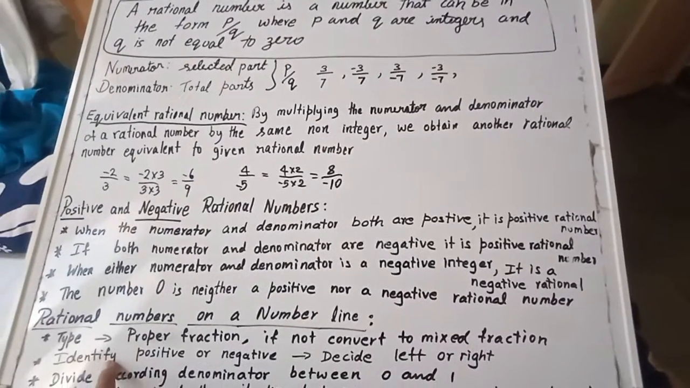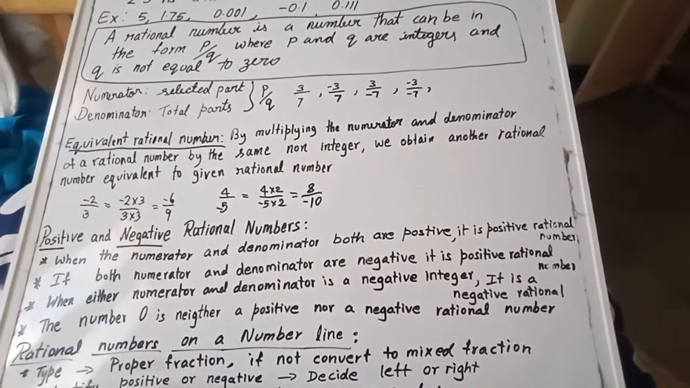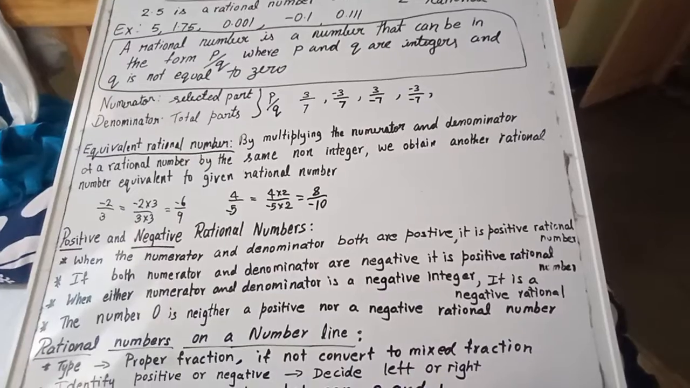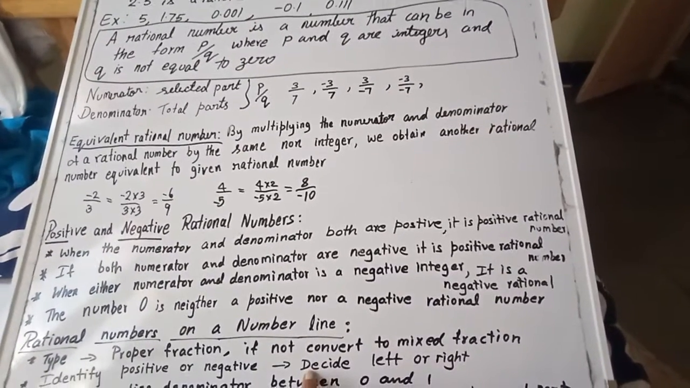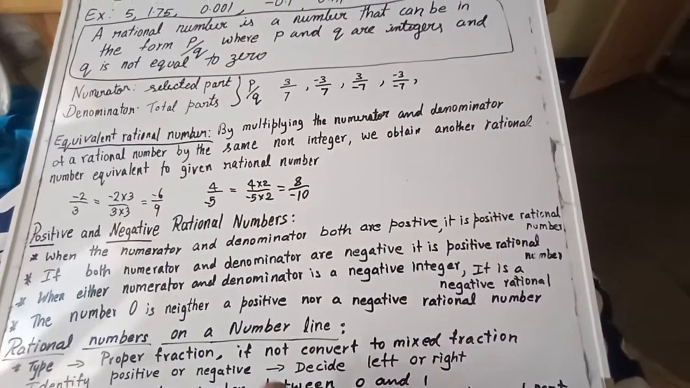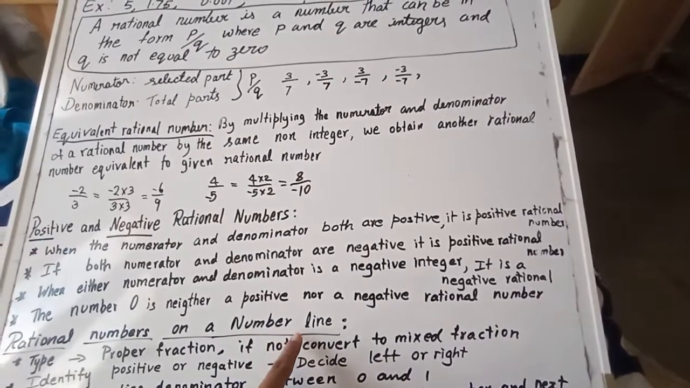After that, identify whether it is positive or negative. If it is positive, it lies on the right side. If it is negative, it lies on the left side. So, you have to decide left or right by identifying the positive and negative. This is how to draw rational numbers on a number line.